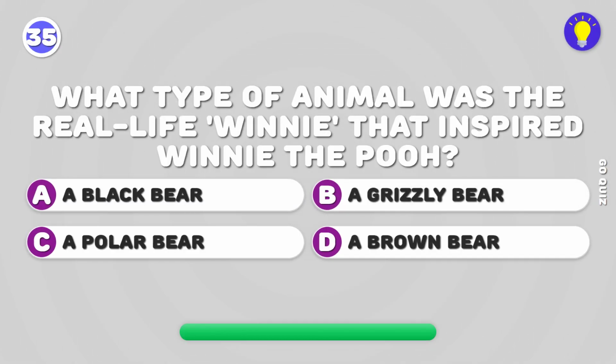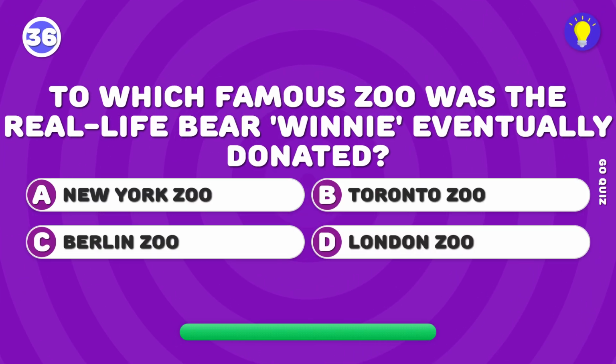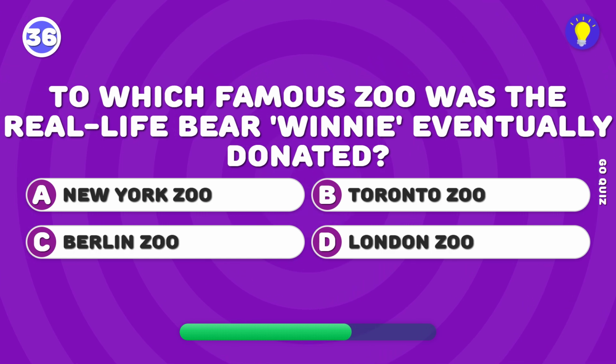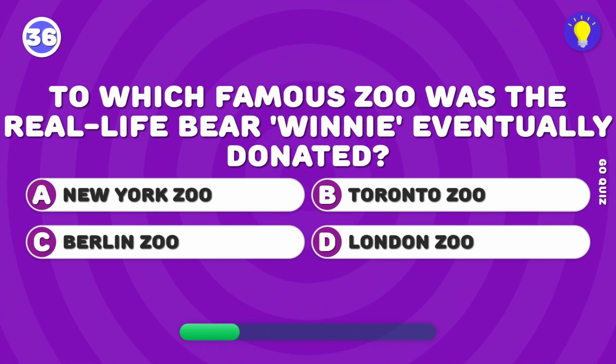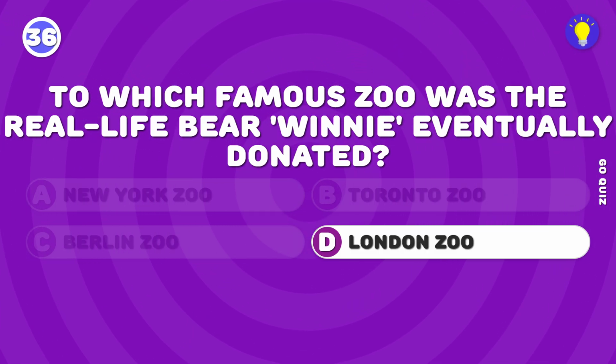What type of animal was the real-life Winnie that inspired Winnie the Pooh? The real Winnie was a black bear cub purchased in Ontario. To which famous zoo was the real-life bear Winnie eventually donated? The Canadian bear Winnie was donated to the London Zoo.